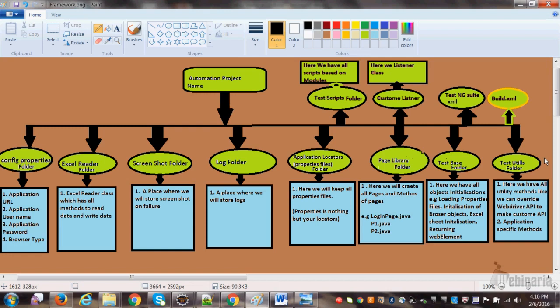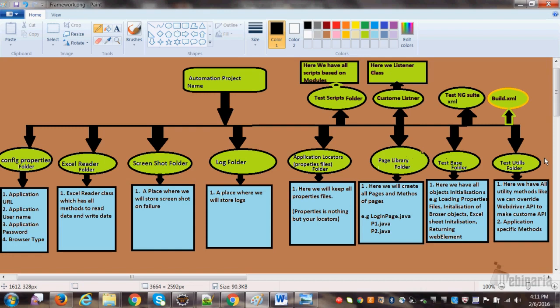So it's better in the util class to override that method and make your custom method, keeping some name like explicit wait, and inside that you write all the code. In your script you will just call that method from the utility. Or you can make a lot of your own custom methods.